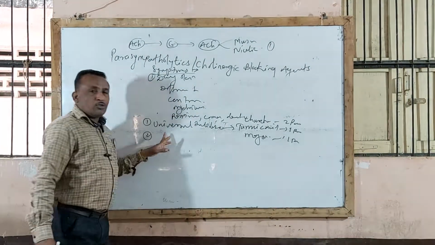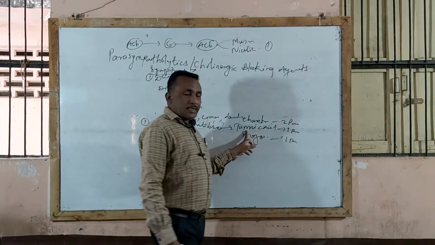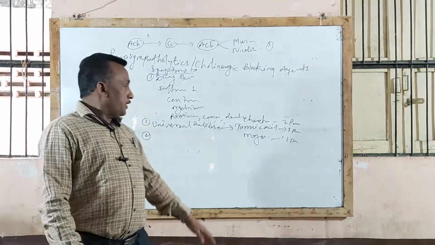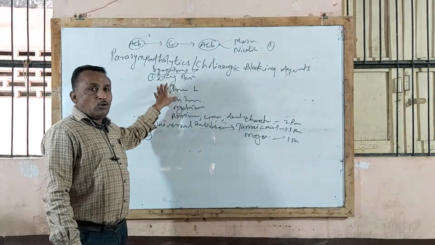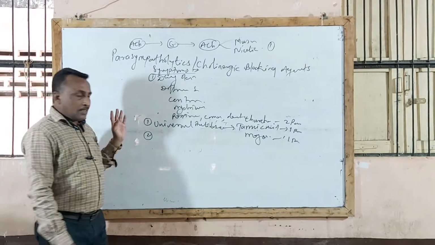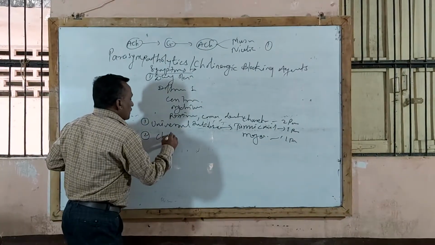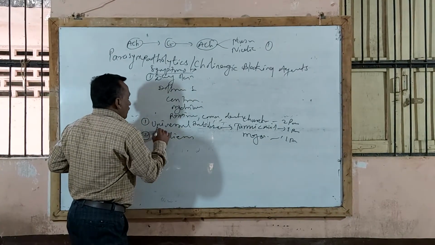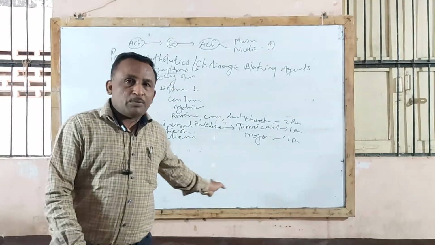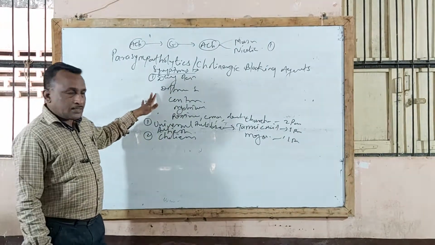Sometimes they will ask what is the universal antidote? It is a combination: it contains charcoal 2 parts, tannic acid 1 part and magnesium oxide 1 part. It is used in the treatment of Atropa belladonna poisoning, that is in alkaloidal poisoning. In addition to this, another treatment used in Atropa belladonna poisoning is anticholinesterase drugs, which should be given to the patient, like physostigmine, pyridostigmine, neostigmine. These drugs stimulate the enzyme and thereby reduce poisoning symptoms.